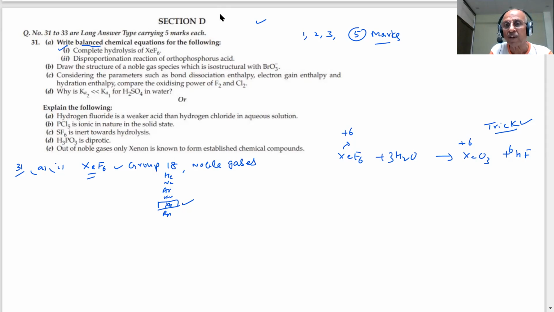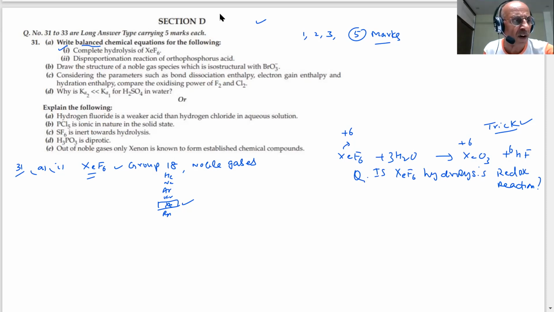One more type of question was asked on this. They asked, is it a redox reaction? The question, given in another paper, was: is XeF6 hydrolysis a redox reaction? Can you tell me, student, is it a redox reaction? What do you think? Is it a redox or not? That is our question now.